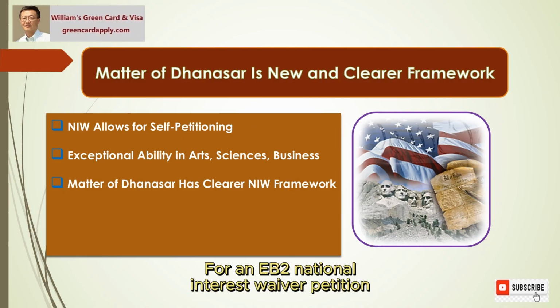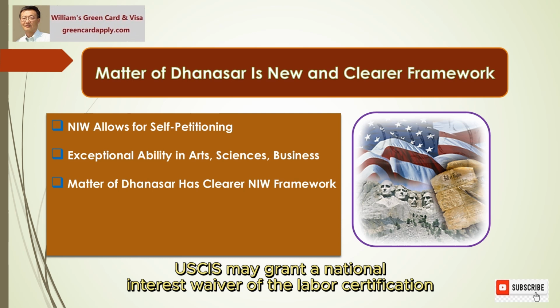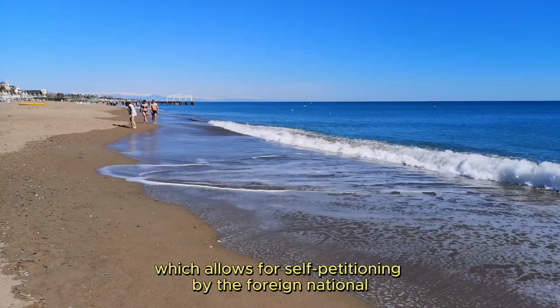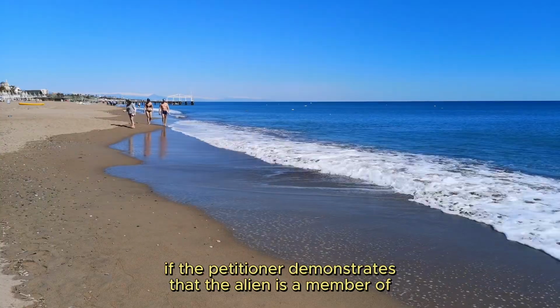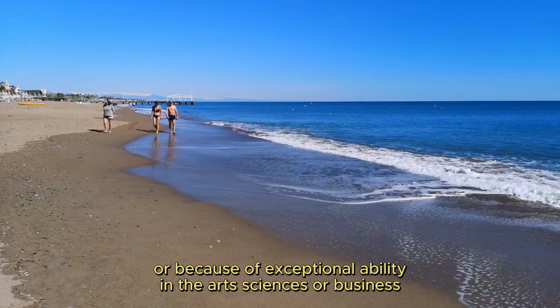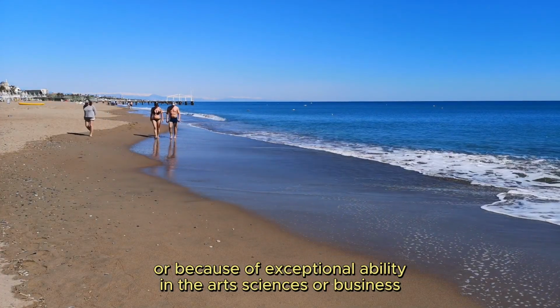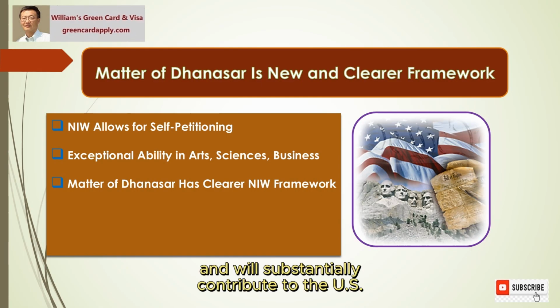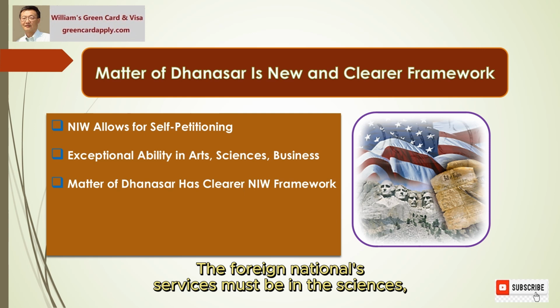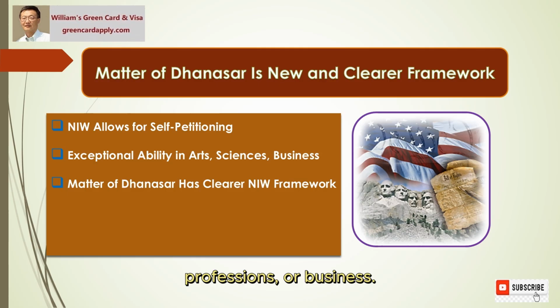For an EB2 National Interest Waiver petition, USCIS may grant a National Interest Waiver of the labor certification, which allows for self-petitioning by the foreign national, if the petitioner demonstrates that the alien is a member of the profession holding an advanced degree or equivalent, or because of exceptional ability in the arts, sciences, or business, and will substantially contribute to the U.S. economy, culture, educational interests, or welfare. The foreign national's services must be in the sciences, arts, professions, or business.